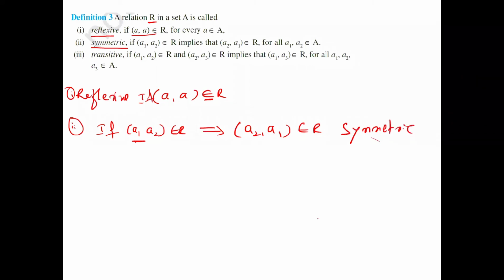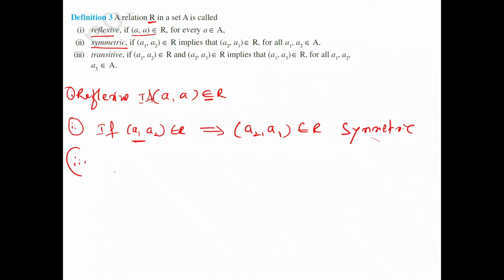While solving the problem, I'll explain. Okay, I'll give the example. After this definition, next it is all problems only. First try to understand the definition of symmetric and everything.